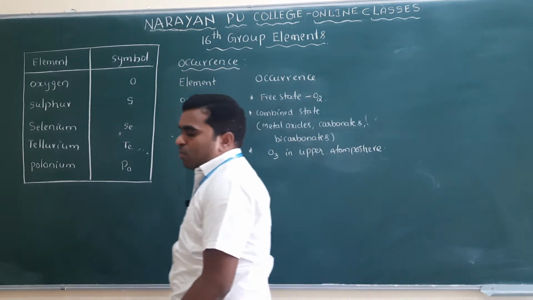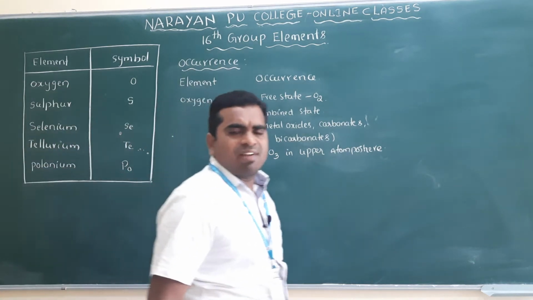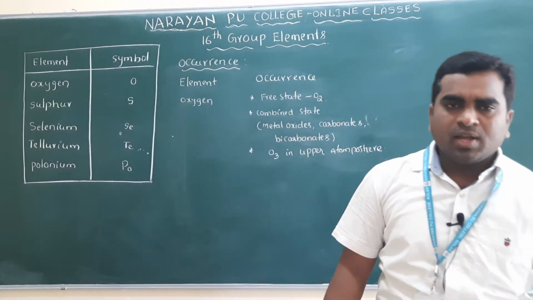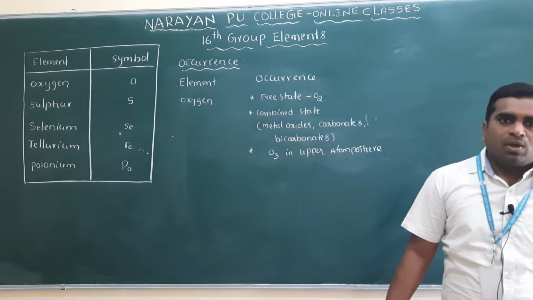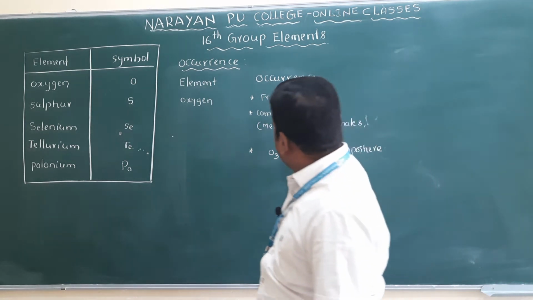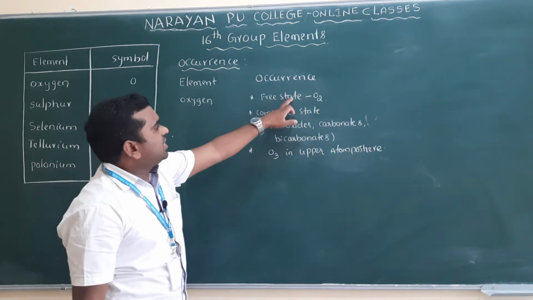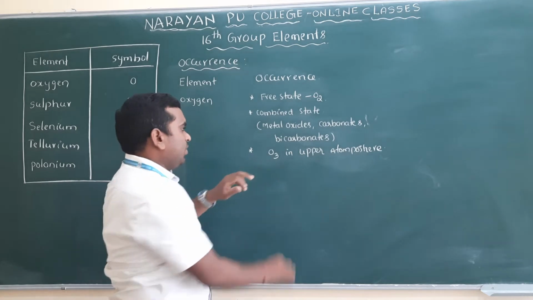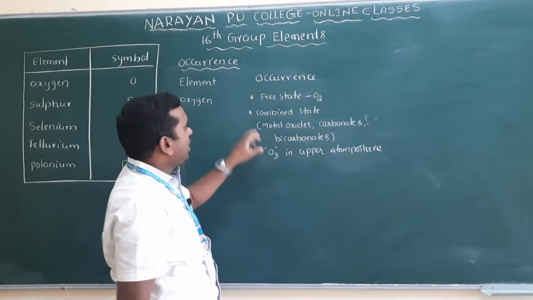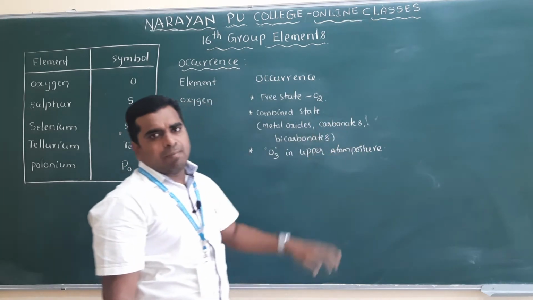So this is about the occurrence of oxygen. You already know that oxygen is available in the atmosphere at almost 21% by volume. The main forms of oxygen are the free state, in the form of O2 and in the form of O3, which we call ozone, and in the combined state, mainly metal oxides, carbonates and bicarbonates.